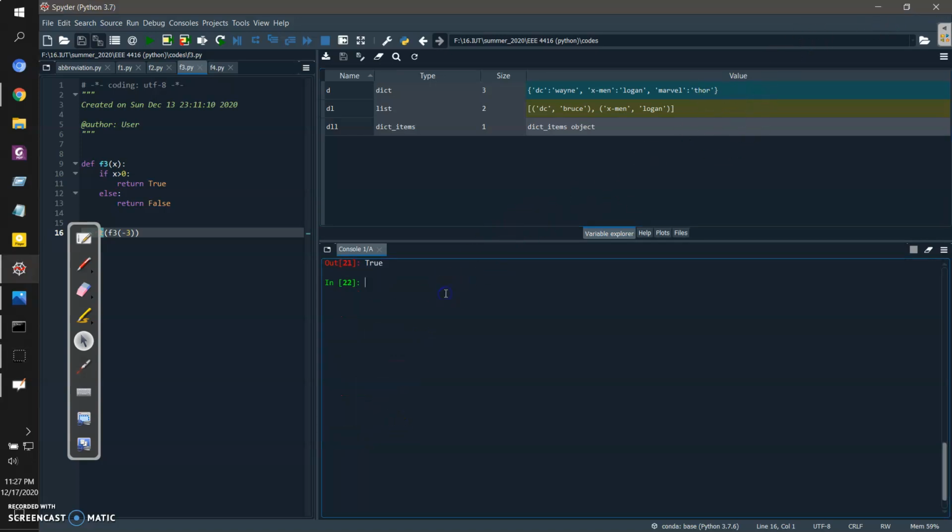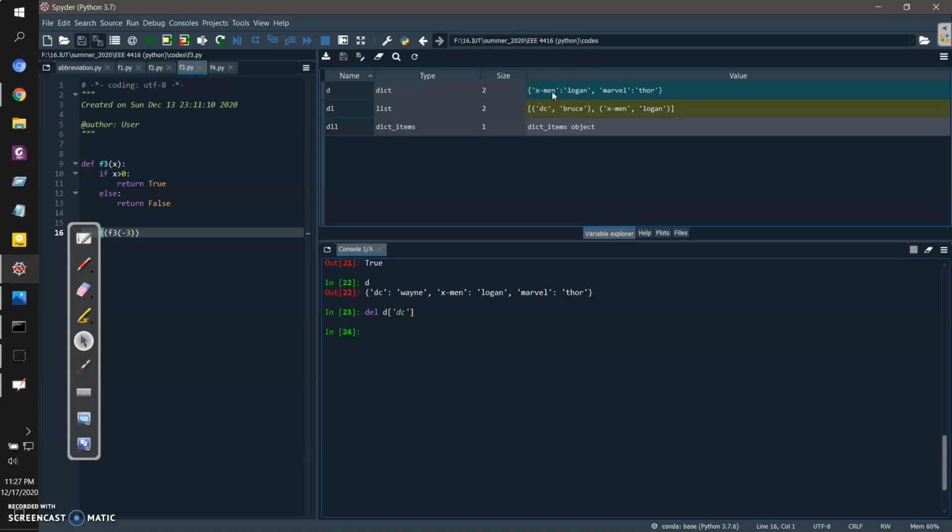And the last thing, what if I want to delete or remove an item from our dictionary? There was one command you saw, del. If I write it like this, say for example, I want to remove DC using the key, as you can see the DC key has been removed from our dictionary.